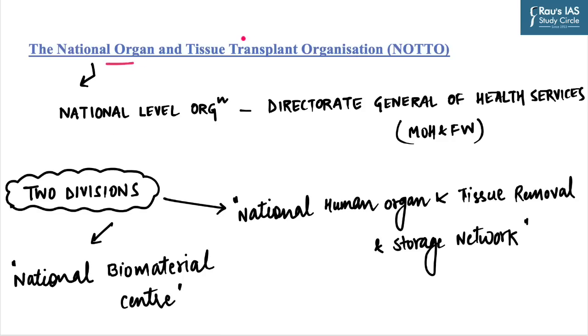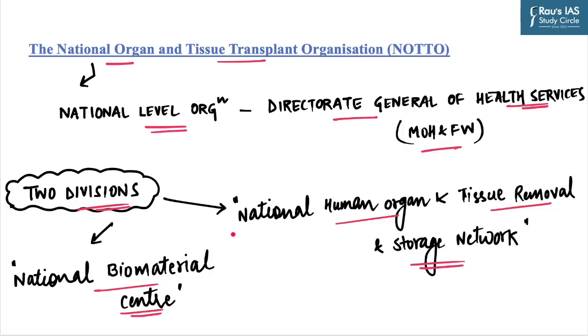The National Organ and Tissue Transplant Organization is a national level organization which is set up under the Directorate General of Health Services, and it comes under the Ministry of Health and Family Welfare. And it has two divisions. The first one is the National Human Organ and Tissue Removal and Storage Network, and the other one is the National Biomaterial Center. Now we will briefly discuss these two divisions.